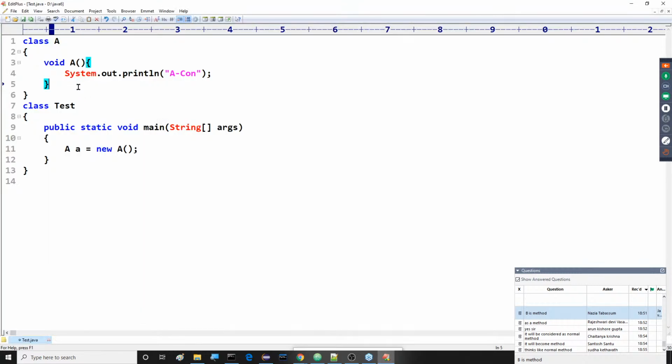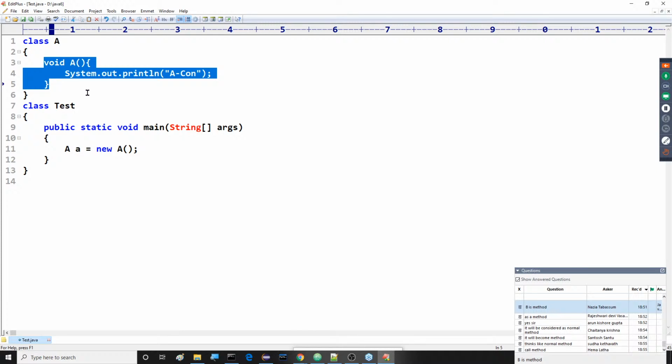When we provide a return type to the constructor, the compiler will immediately treat it as a normal Java method. Normal Java methods can have the same name as the respective class name. So this provided construct is not a constructor now. It is a Java method, so the compiler will treat it as a normal Java method.